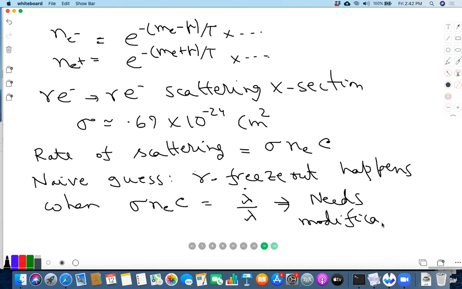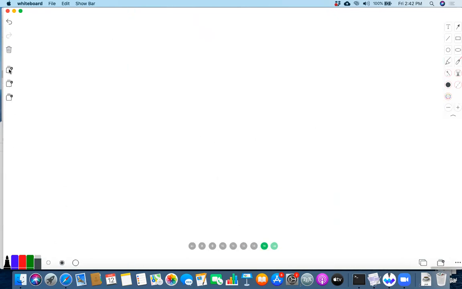And that is because of something special that happens in this case, which we didn't encounter before. So let's consider again gamma E minus going to gamma E minus. This is the kind of interaction we are considering.